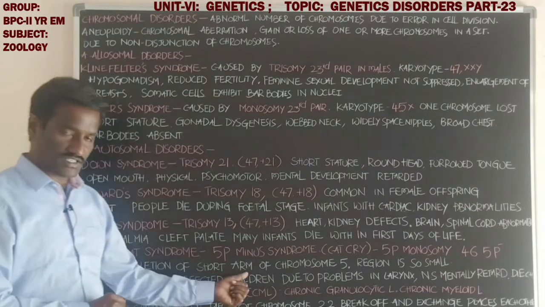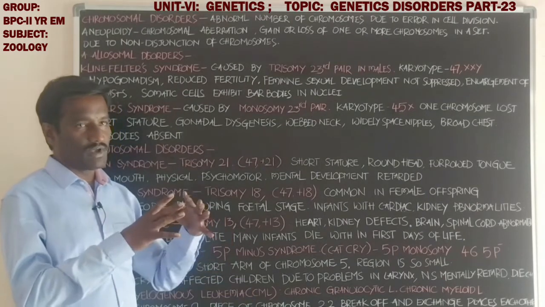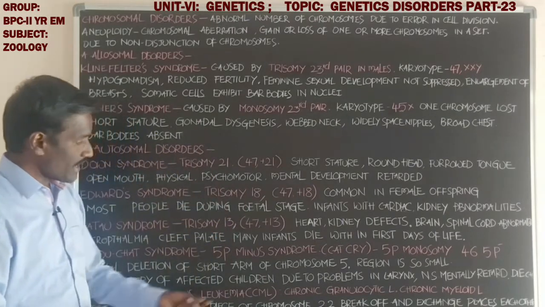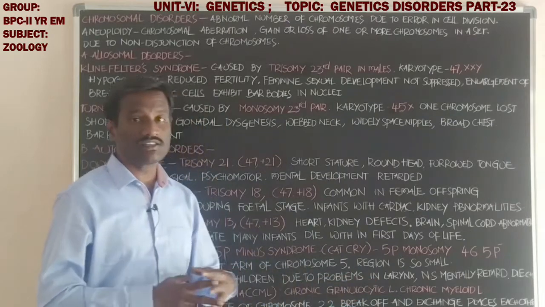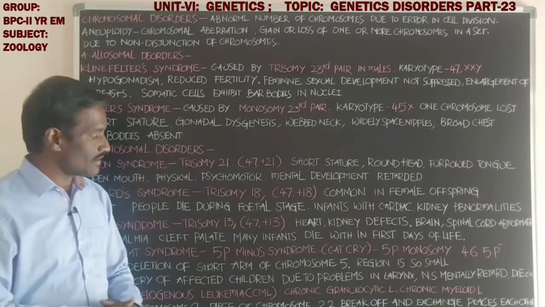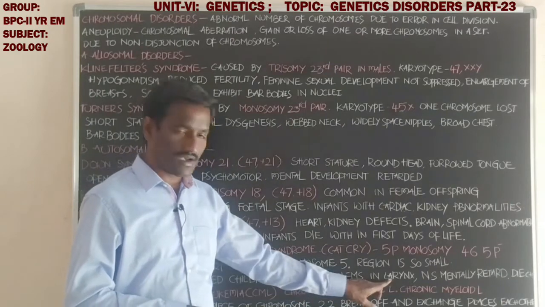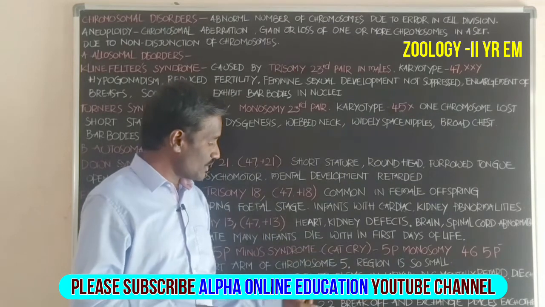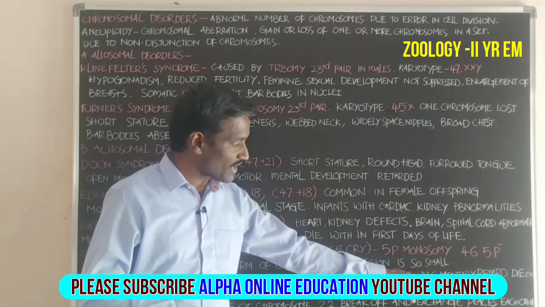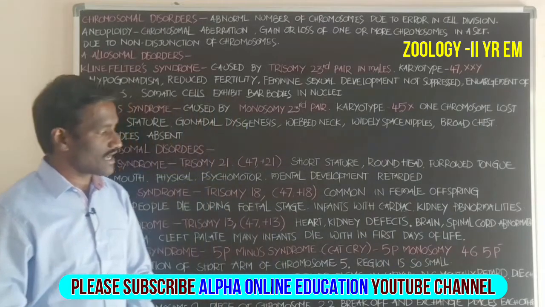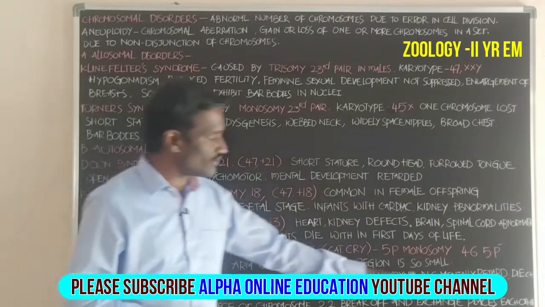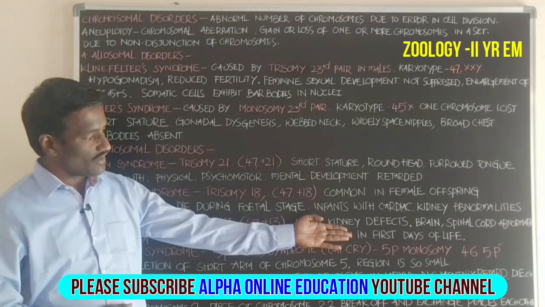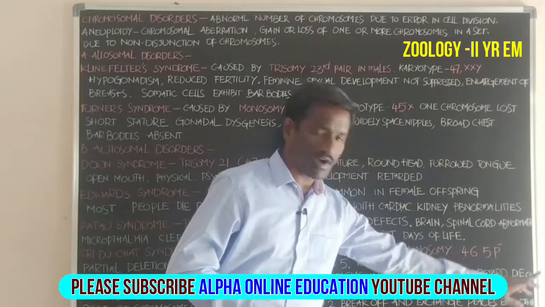Cat-like cry of affected children. These children show cat-like crying. Why do these persons show this characteristic? It is due to problems in the larynx. The larynx is the sound-producing organ in human beings. Due to problems in the larynx and nervous system, these persons are also mentally retarded. These children usually die in the childhood stage.